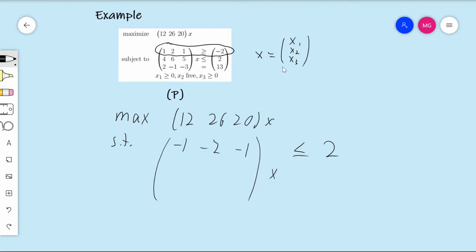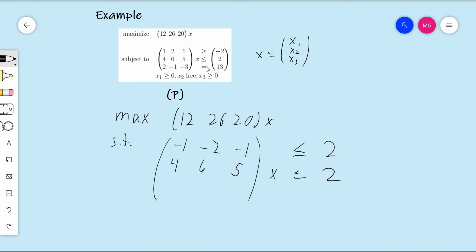Okay, so the next constraint, let me erase that up top there. The next constraint is 4, 6, 5 times x is less than or equal to 2. That was already less than or equal to, so we can keep it as is. And then we have 2, -1, -3 times x is equal to 13.